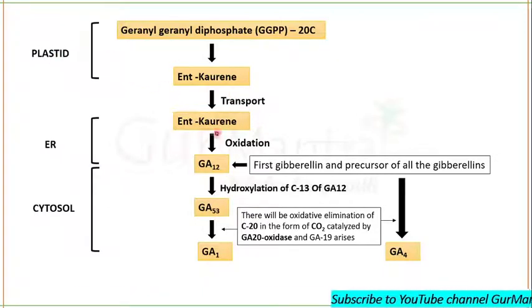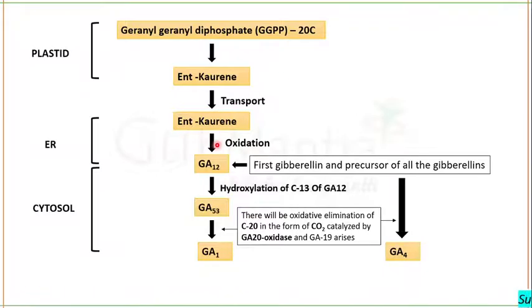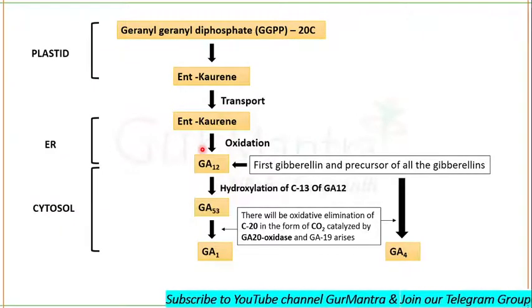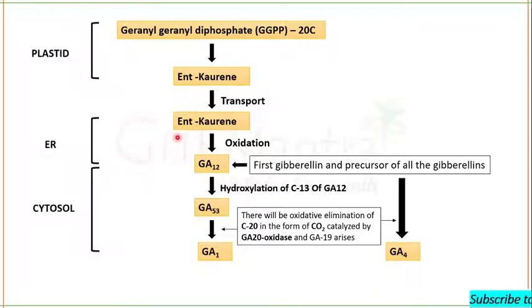They can ask: ent-kaurene is formed in the plastid, and it gets transported to the endoplasmic reticulum. Gibberellic acid 12 is produced in the endoplasmic reticulum. Gibberellic acid 1 is produced in the cytosol. Gibberellic acid 4 is produced in the cytosol. GA53 can be produced in the endoplasmic reticulum. Then they move into the cytosol.